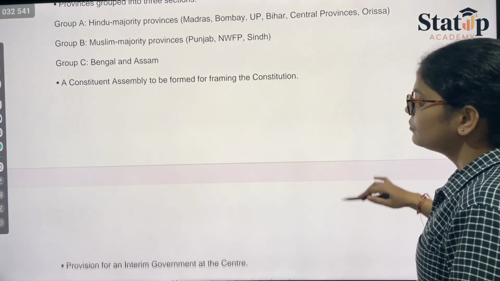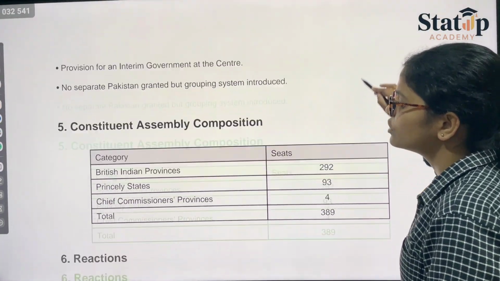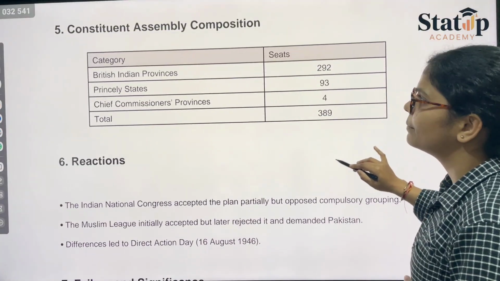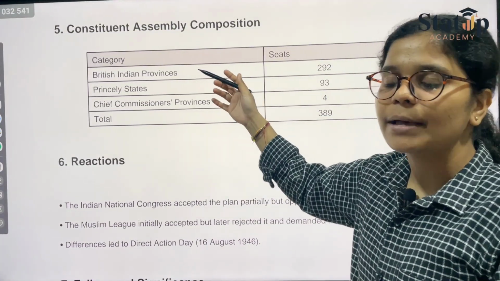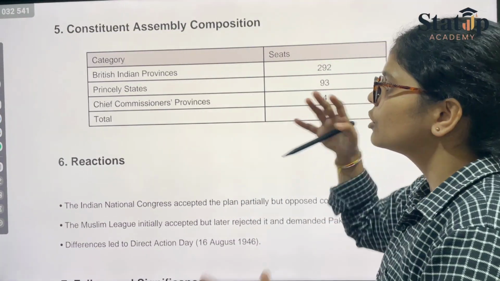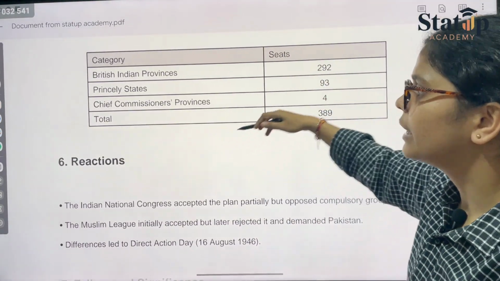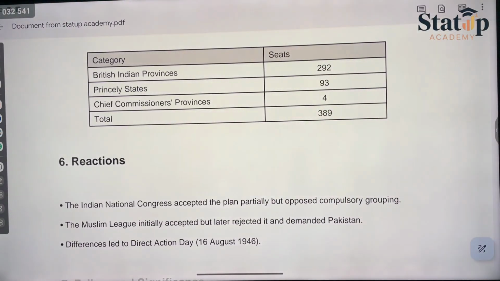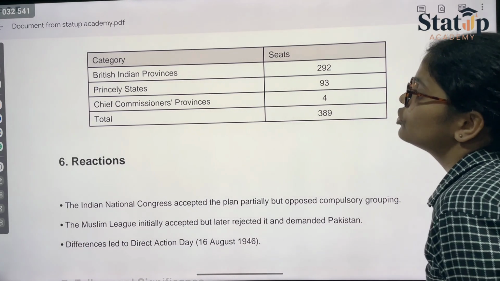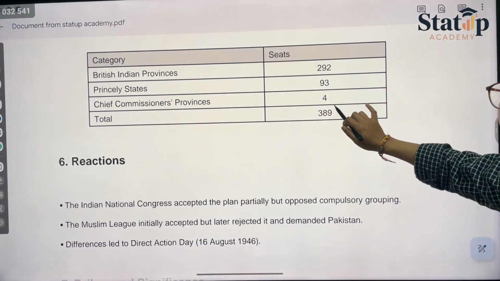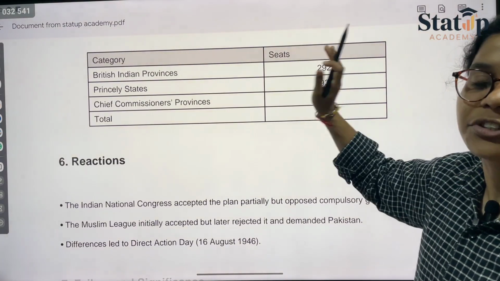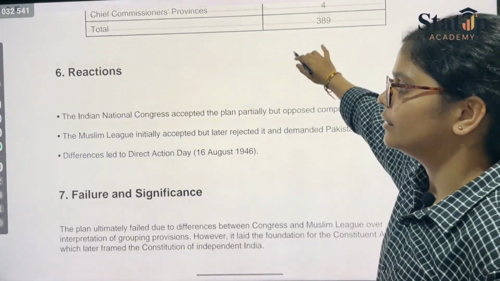Then we have the Constituent Assembly. What all did it comprise? The Constituent Assembly said that there would be 292 members from the British provinces, and the princely states would be given 93 seats, along with the chief commissioner provinces, which were 4. So it said that 389 total members would be there.